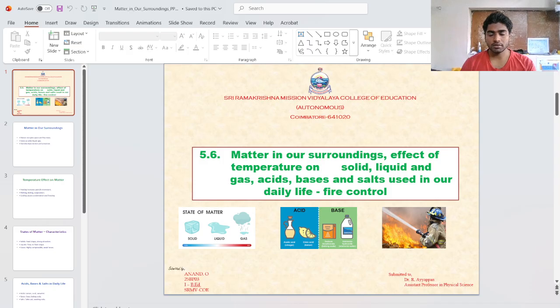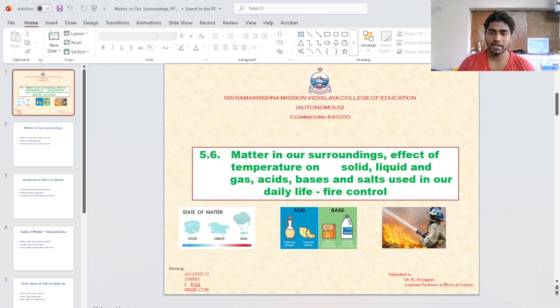So welcome all. Today we are seeing about matter in our surroundings. So we all know matter can be defined as anything which has space or weight and occurs in our surroundings. Based upon this, we can classify matter as solid, liquid or gases. And matter can also be classified as acids or bases.